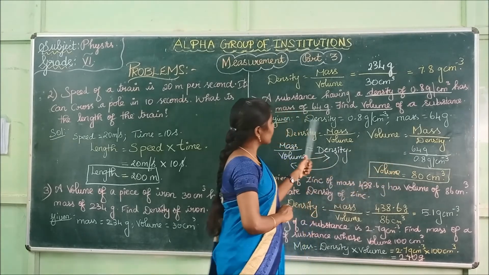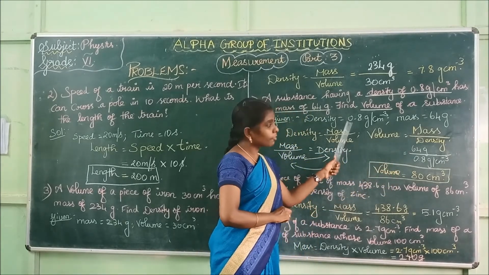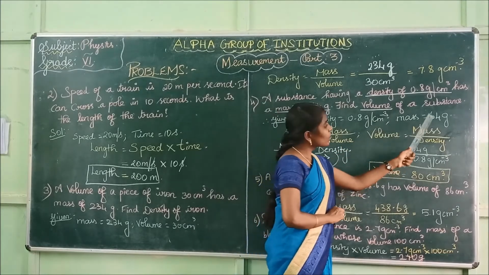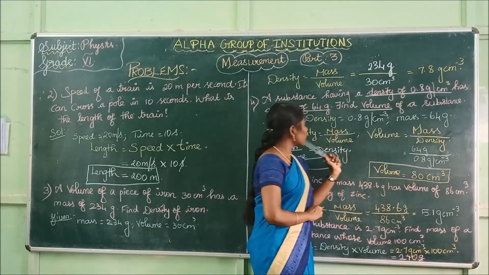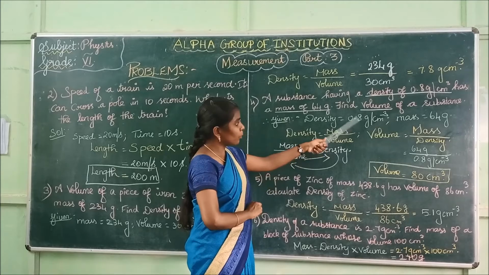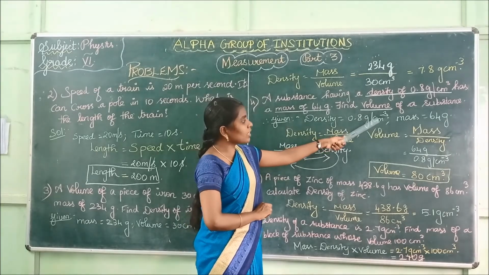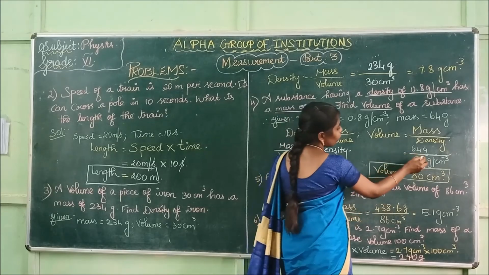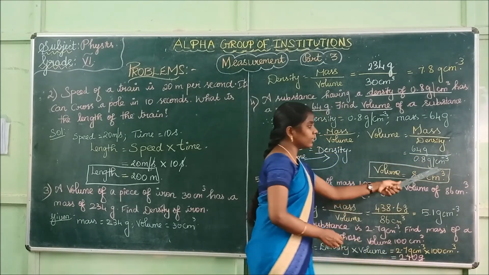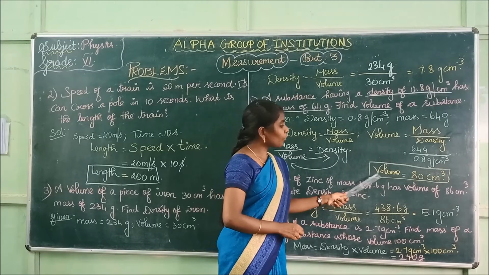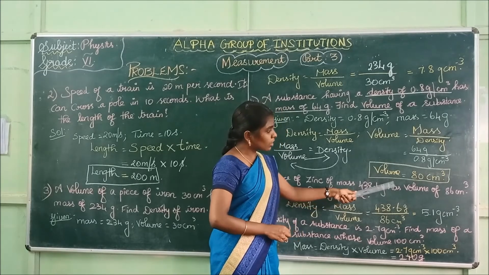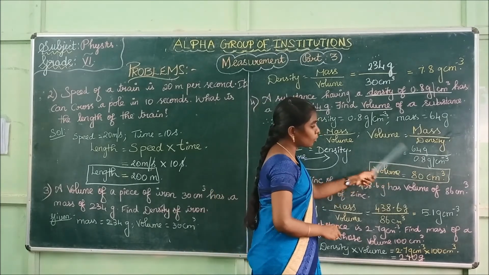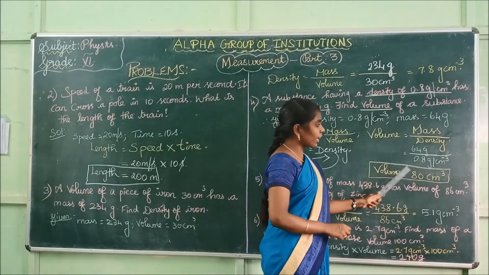So the mass value is given here and the density value is also given here. What is the mass value? 64 gram. What is the value of density? 0.8 gram per centimeter cube. So substitute these values here: 64 divided by 0.8 gram per centimeter cube. What will be the answer? Volume is equal to, if you divide 64 by 0.8, the answer is 80.